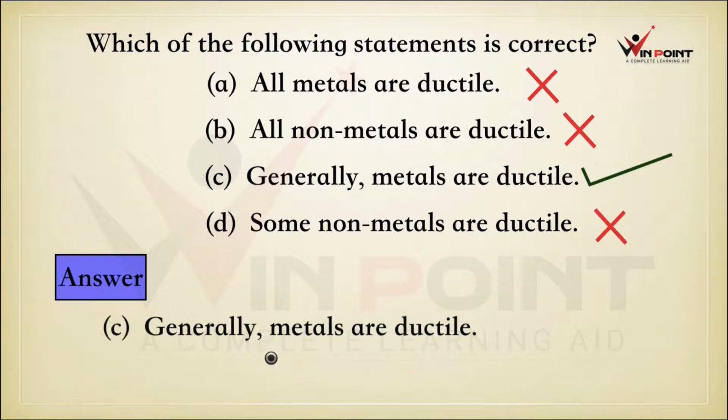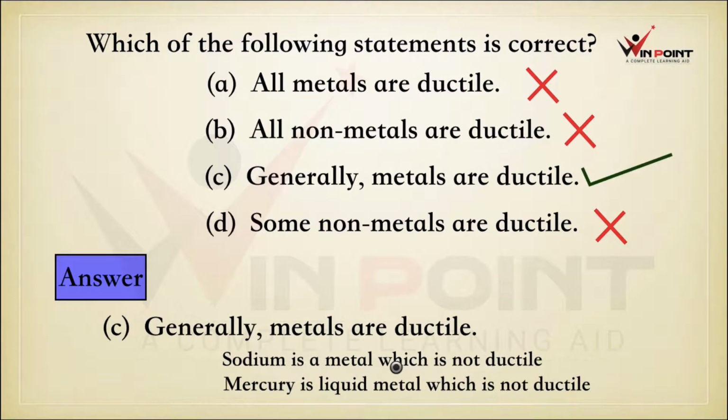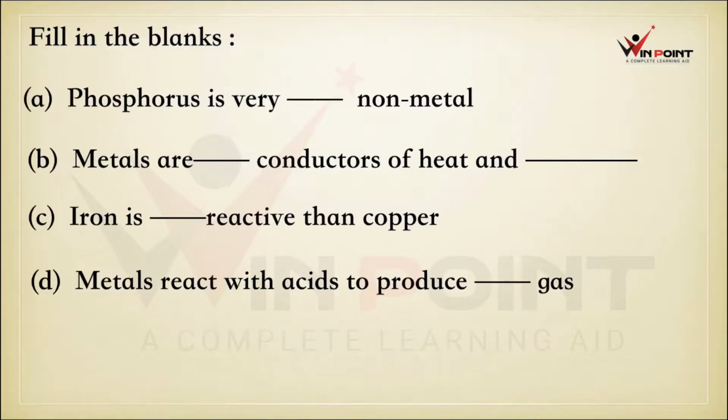It is a right statement. Generally metals are ductile. Sodium is a metal which is not ductile. Mercury is a liquid metal which is not ductile.